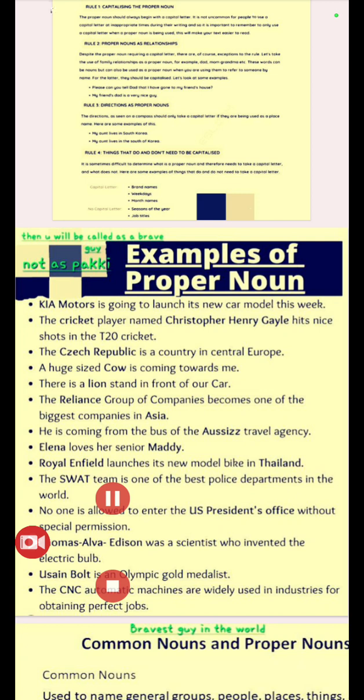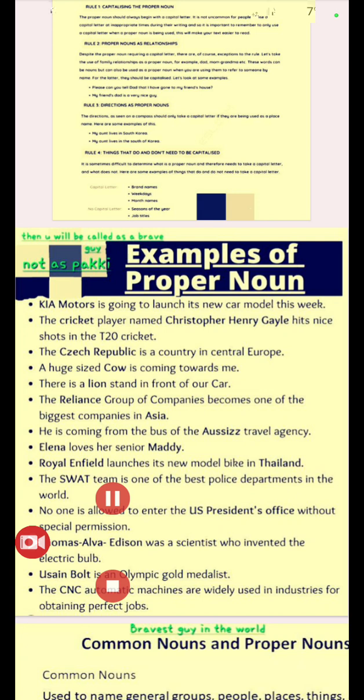That is a normal one. The Reliance group of companies becomes one of the biggest companies in Asia. So they had given capital A in the country. So it instructs the third rule. Reliance group of companies instructs the fourth rule. Now he is coming from the bus of the Aussies travel agency. That is the brand.